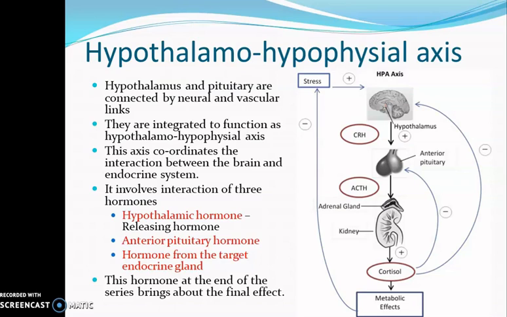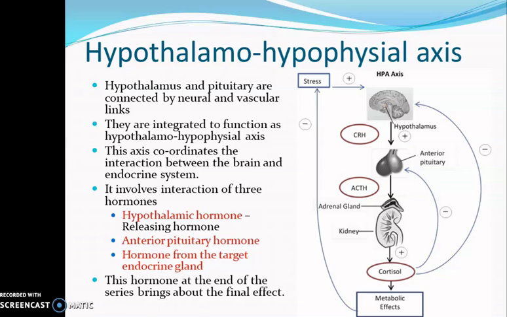The hypothalamus and the pituitary are connected by neural and vascular links. They are connected by neurons as well as the blood capillaries, and they function together as a hypothalamo-hypophyseal axis. This axis coordinates the interaction between the brain and the endocrine system. The secretion of any hormone is regulated by the hypothalamo-hypophyseal axis, and this involves the interaction